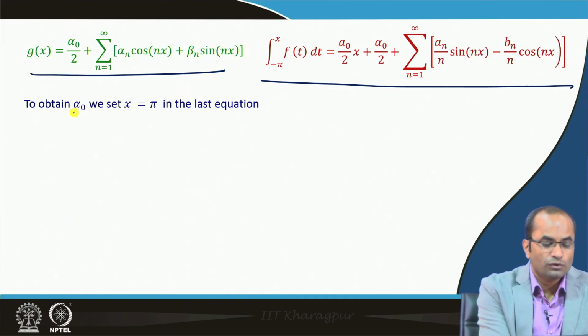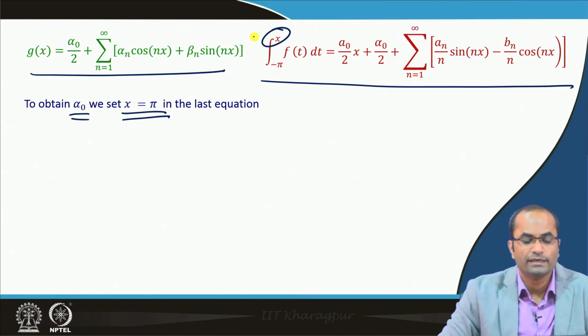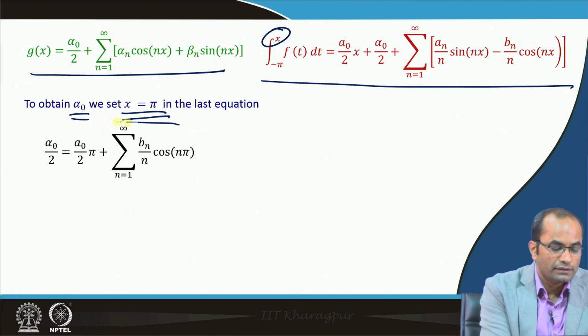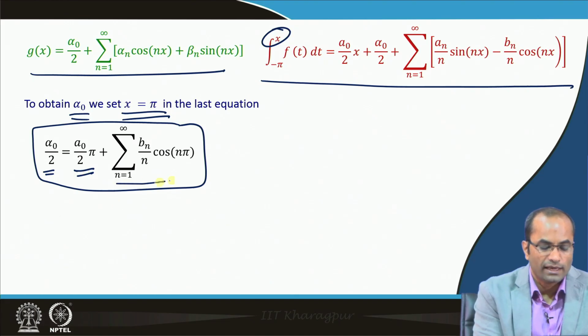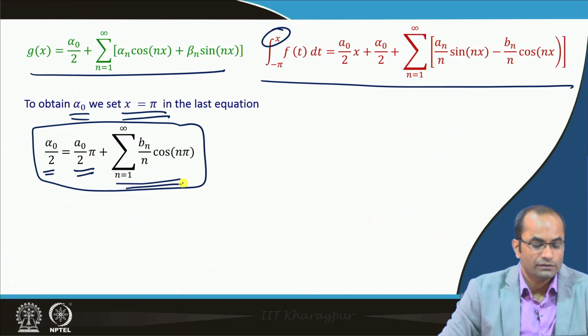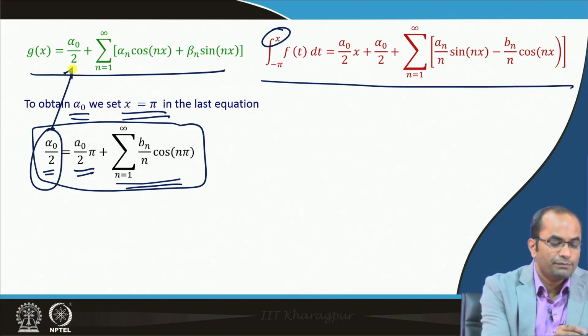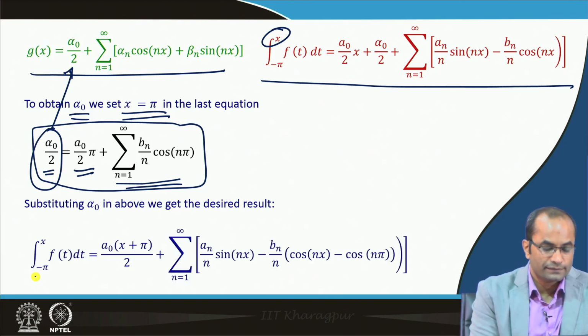So, to obtain this α₀, we can set x to π in this equation, and then we observe that we have this relation: α₀/2 is equal to a₀π/2 plus this summation here. Having this α₀/2, if we replace it in the series, we will get exactly the integral from −π to x of f(t) dt.